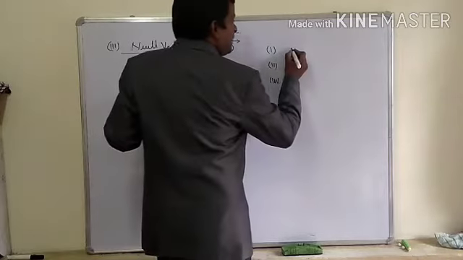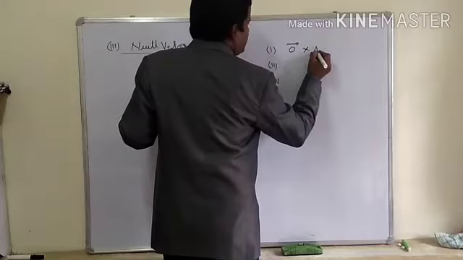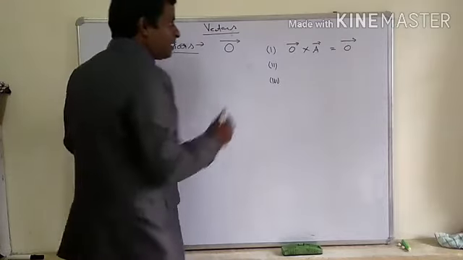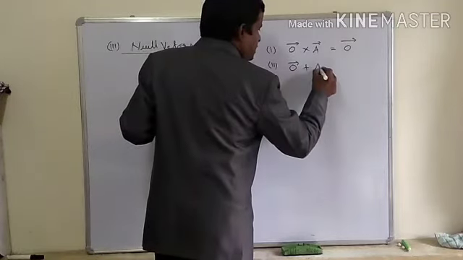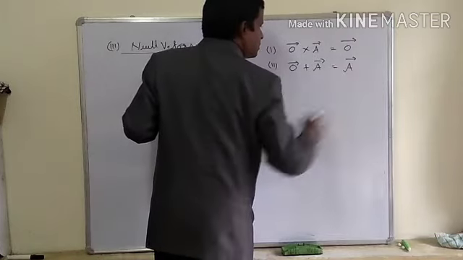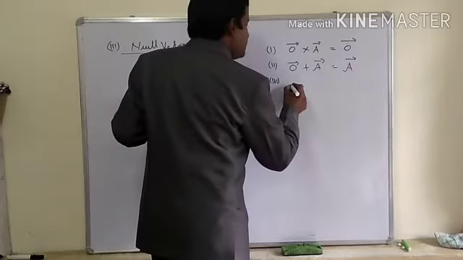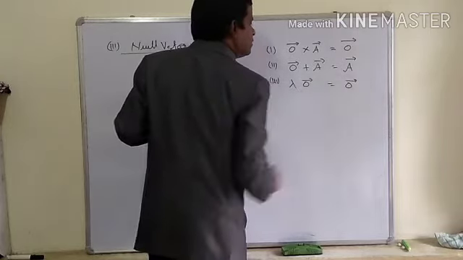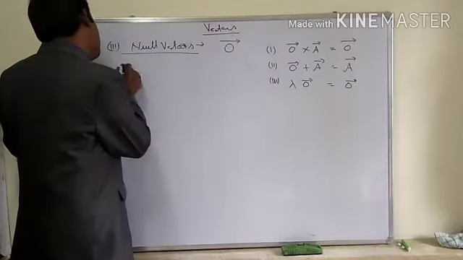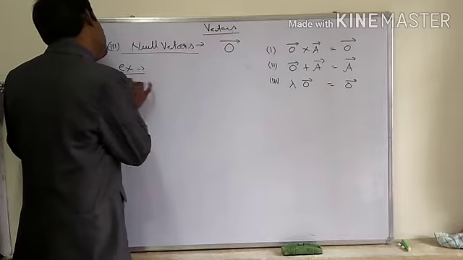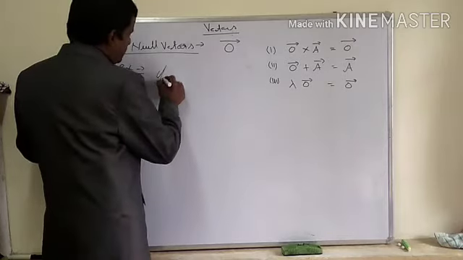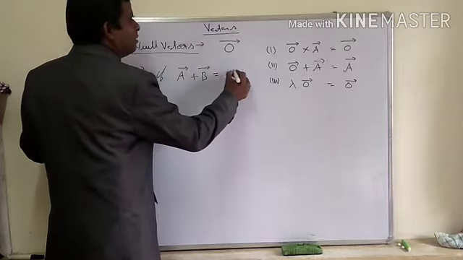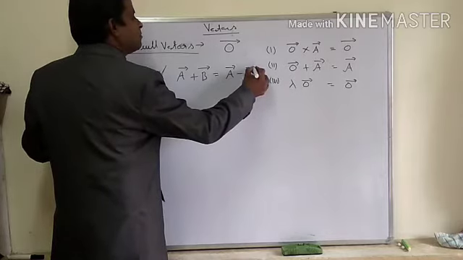So if we multiply any vector quantity with a null vector, it will become a null vector. Clear? If we add a null vector with any vector, there will be no change in the vector. If we multiply a scalar, suppose lambda, with a null vector, there is no effect on the null vector. Now I am going to take one example. What is the example over here? I am writing: a vector plus b vector is equal to a vector minus b vector.